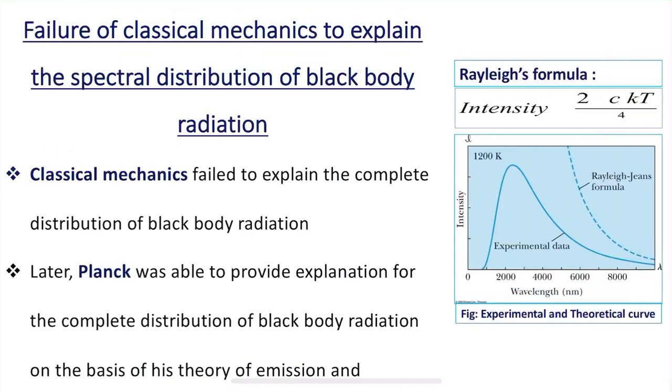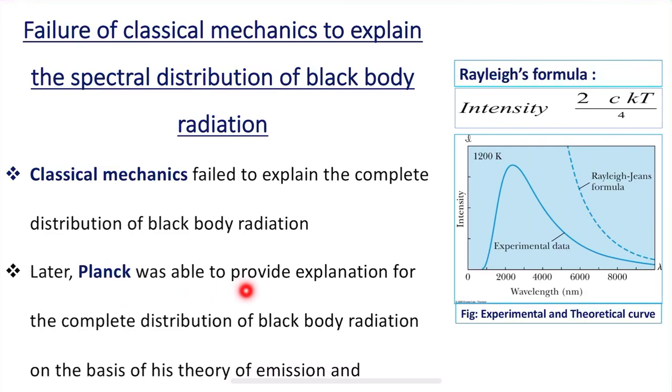Next is, what are the reasons for failure of classical mechanics to explain the spectral distribution of black body radiation? Classical mechanics failed to explain the complete distribution of the black body radiation.